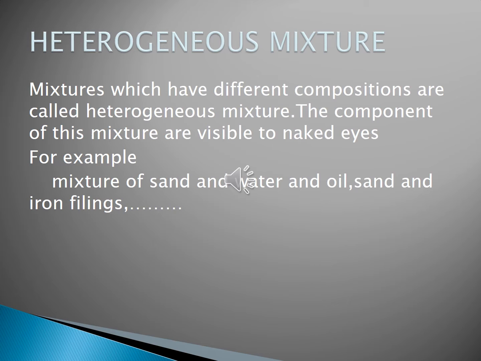What is that? Hetero means different composition. If the mixture has different composition, that is called heterogeneous mixture.